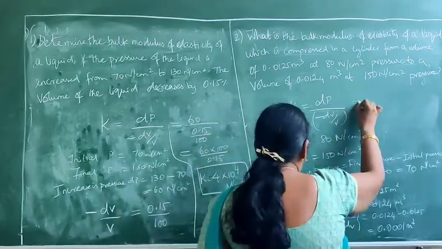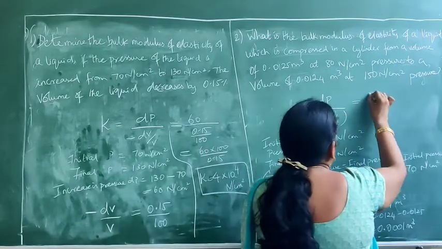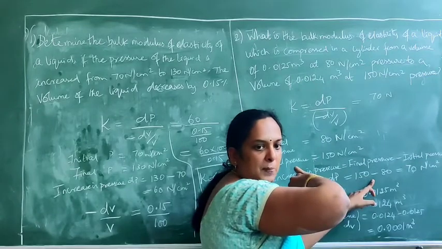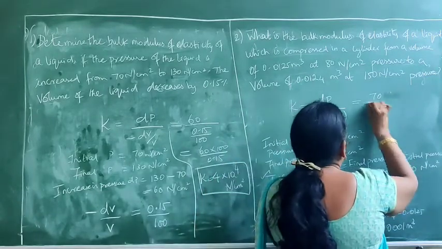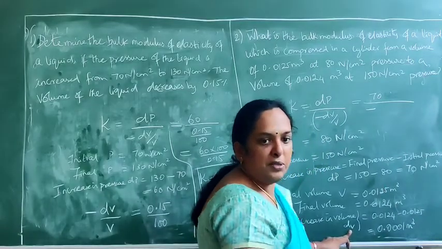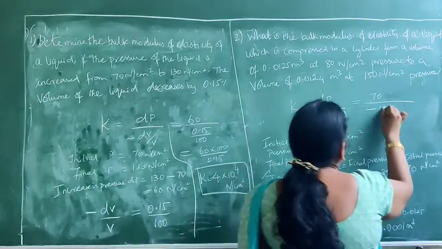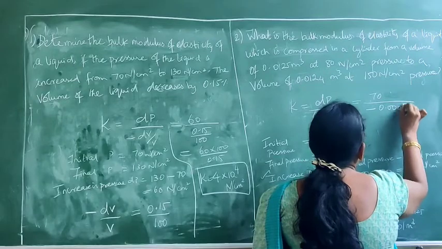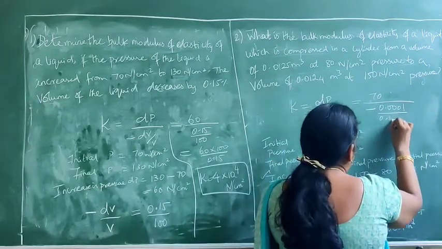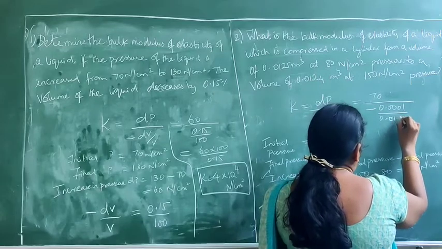So in the bulk modulus, dP will be 70 Newton per centimeter square, and minus dV. dV is the change in the volume, it is 0.0001. And the original volume is 0.0125.